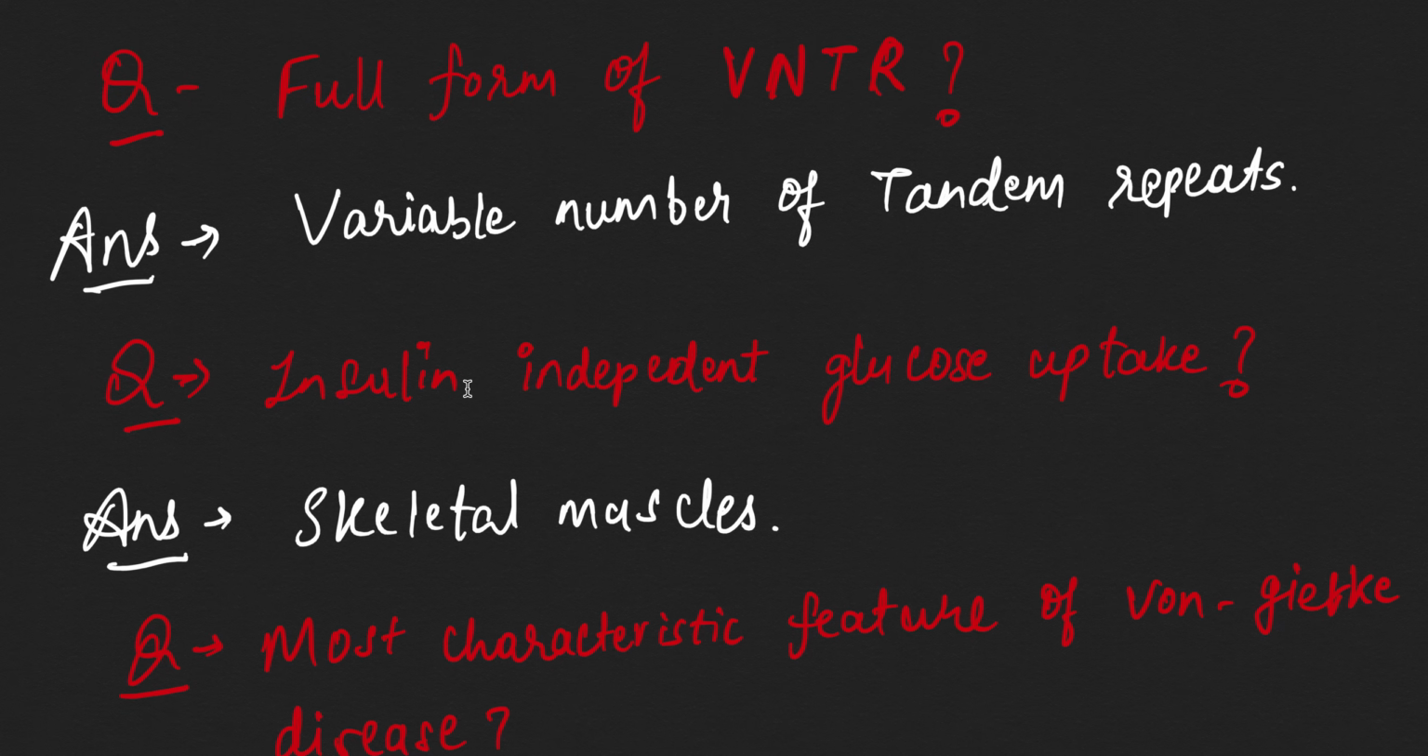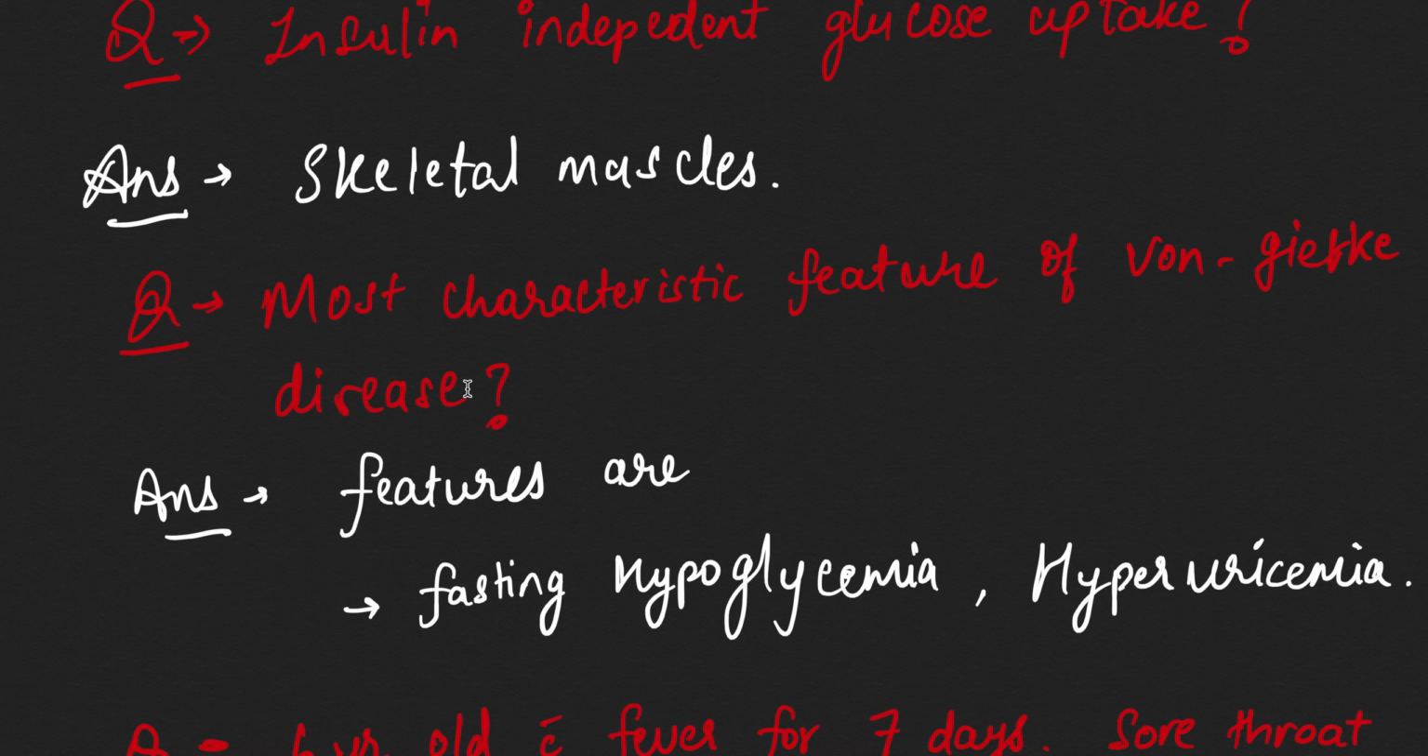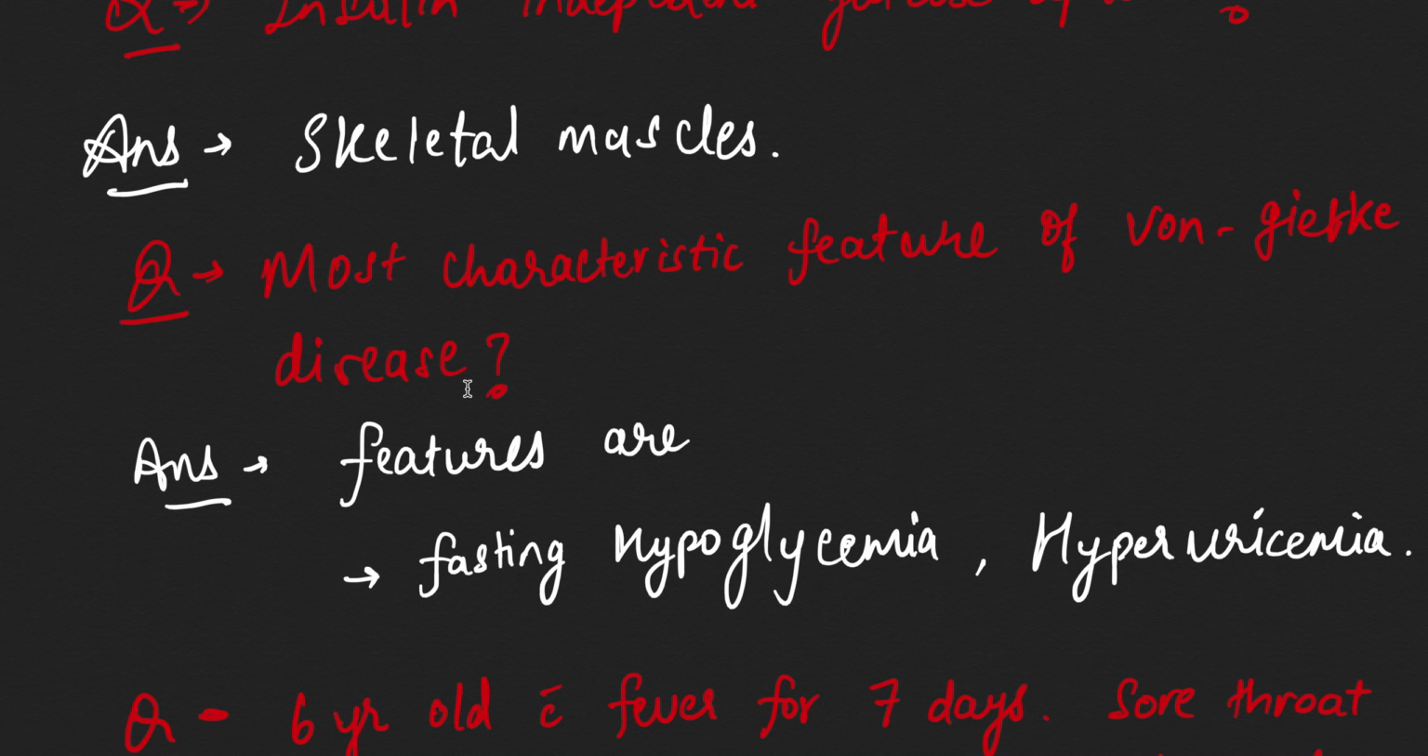Now, insulin independent glucose uptake occurs where? So it occurs in the skeletal muscles. Now, most characteristic feature of Von Gierke's disease. So the features are fasting hypoglycemia and hyperuricemia. So the answer was hyperuricemia, and the options there were fasting hyperglycemia and hyperuricemia.